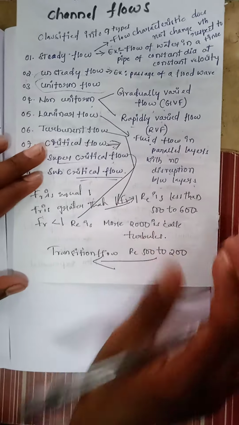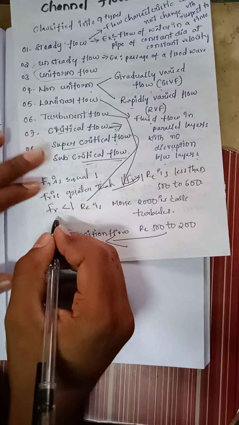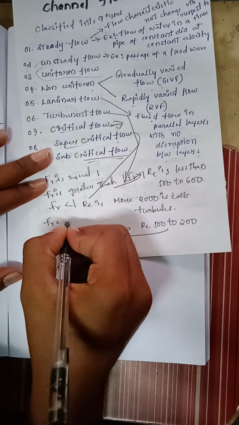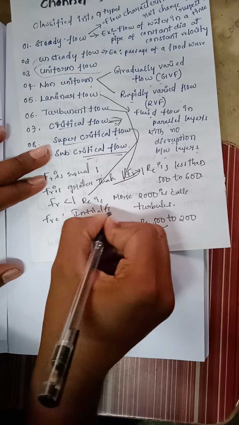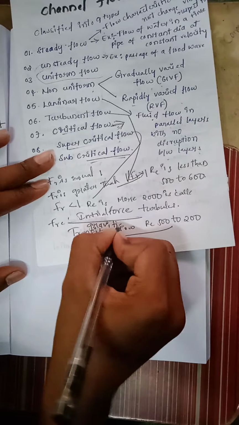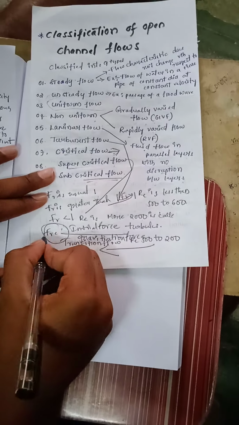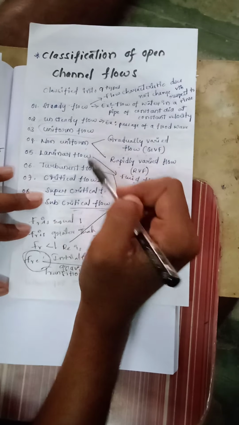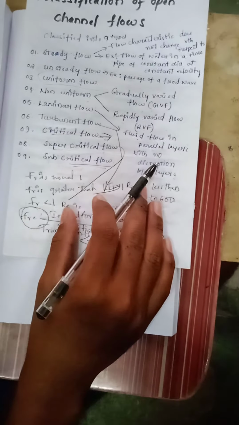Let us see what is Froude number. I think you people are not familiar with this Froude number. Froude number is nothing but the ratio of inertia force to the gravitational force, and is called Froude's number. This is the brief description about the classification of open channels. Let us move on to the next topic.